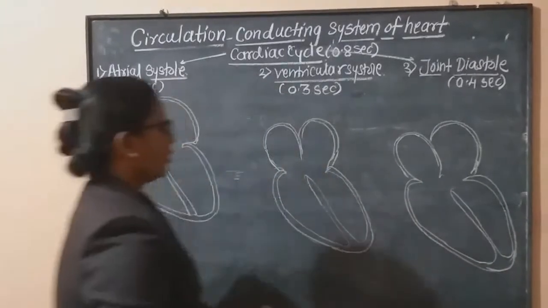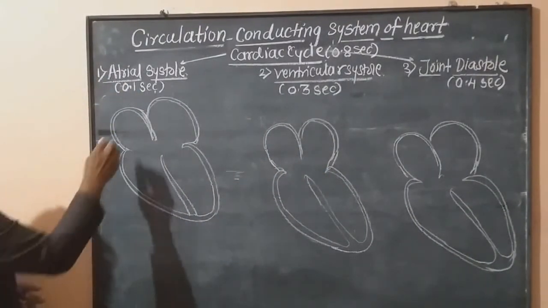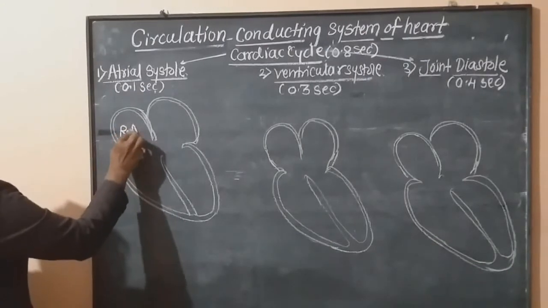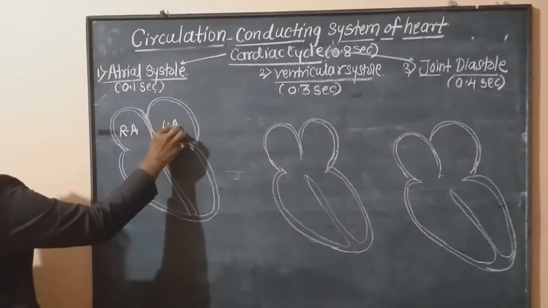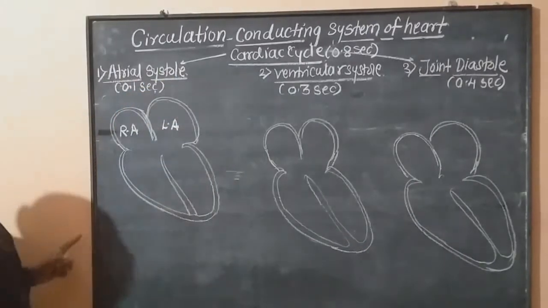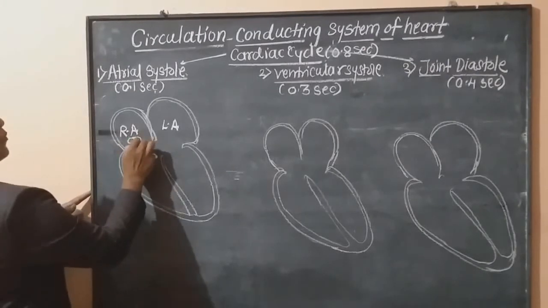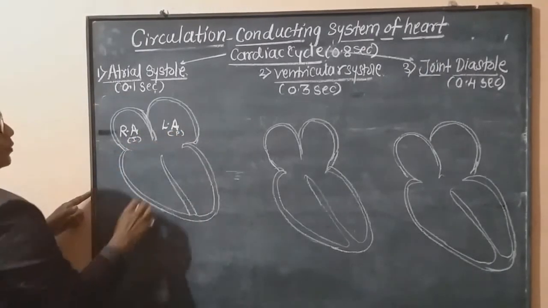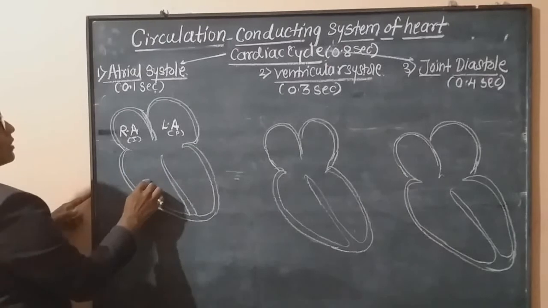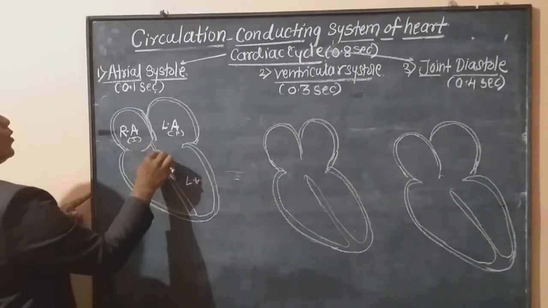Okay. Now see, the first one is atrial systole. This is right atrium and left atrium. Contraction of both these is called atrial systole. Now what happens when it contracts? This is impure blood, here pure blood is present. Now from this, right ventricle and left ventricle, here the walls are present.